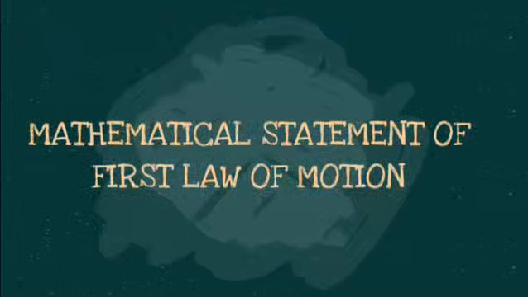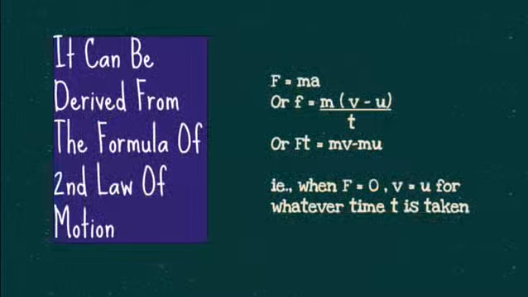Now keeping this in mind, we have the mathematical statement of first law of motion. We actually wrote f is equal to ma, or f is equal to m into v minus u by t. So bringing that t, which is on the right hand side, to the left hand side, it becomes ft, that is equal to mv minus mu.